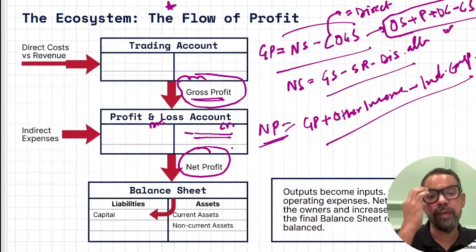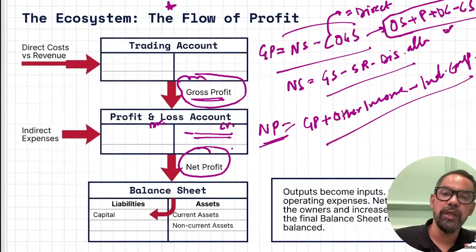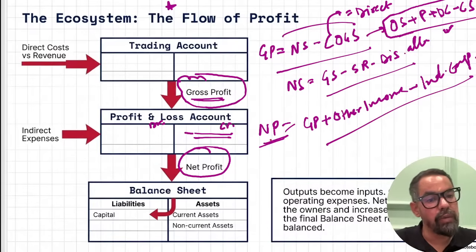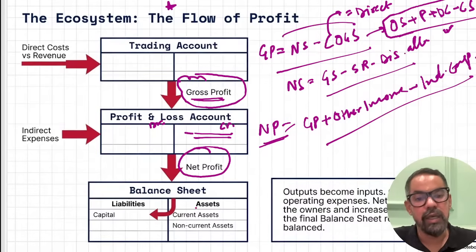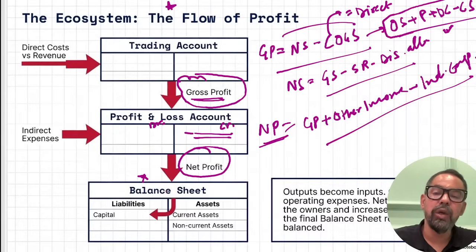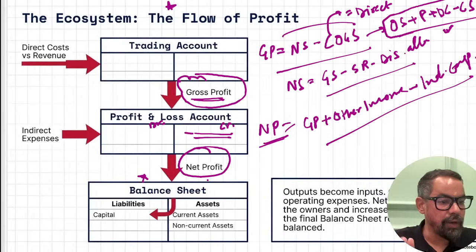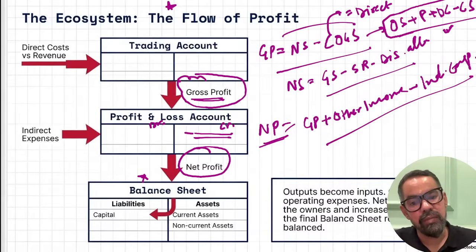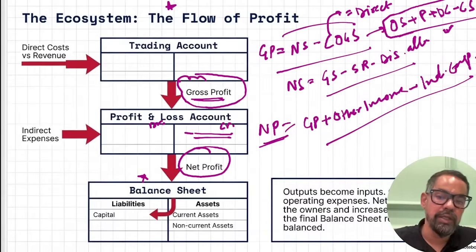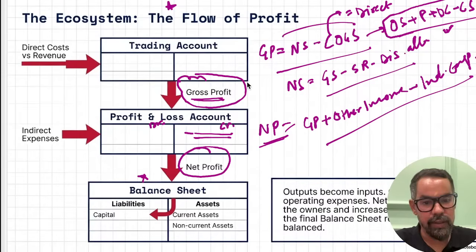Net profit is basically the profit after deducting all the costs involved in that particular business itself. Then finally we come to the balance sheet equation, assets equal to liabilities plus equity, which we have discussed just now. This is the flow which you have to understand from this particular topic itself. Got it, guys?